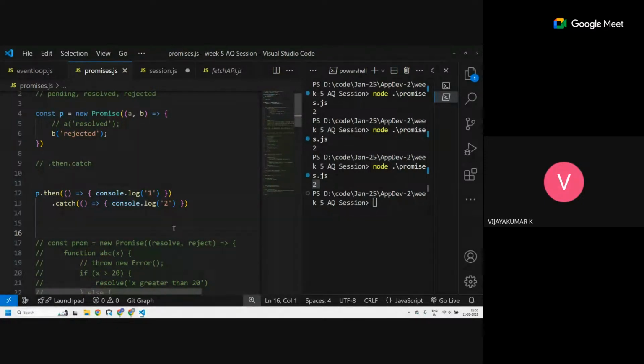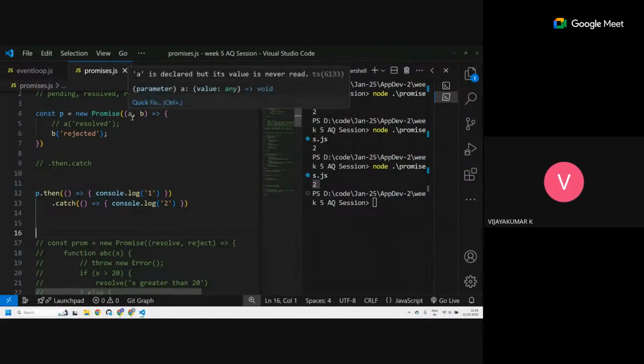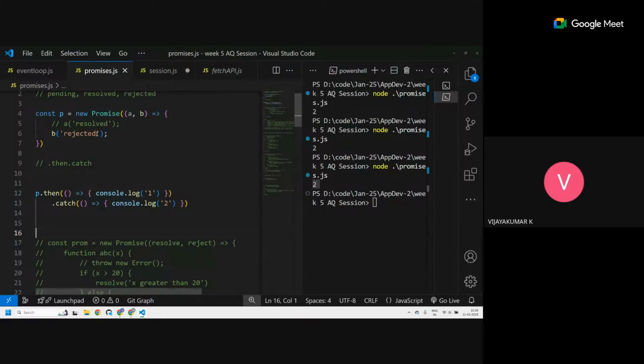Sir, I may ask a silly question. Yeah, sure. Sir, instead of this, why can't you write A within bracket 1 and B within bracket 2? Very simple. Why are we bringing in all this then and catch?